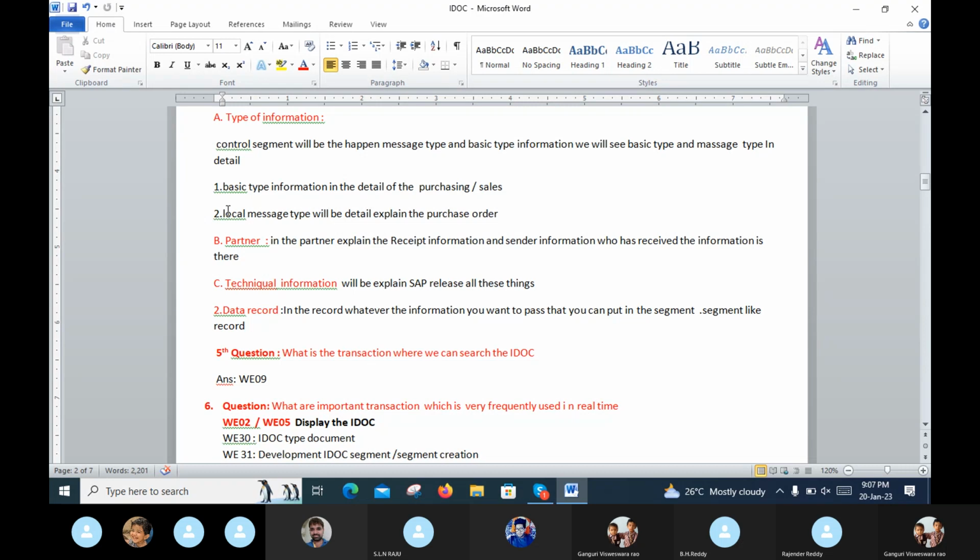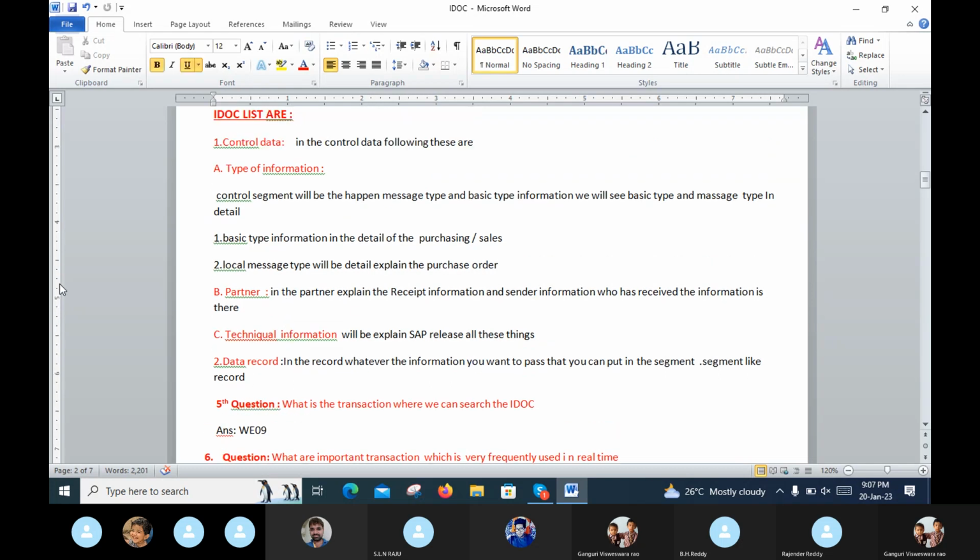And third one is the technical. Second is the data record. Already I told you, explain about the control data. Those are the IDOC structure. IDOC structure first means control, data, and status. So this is the second data record.